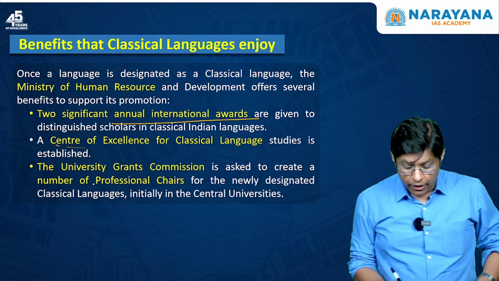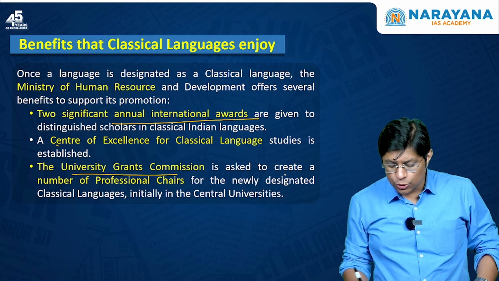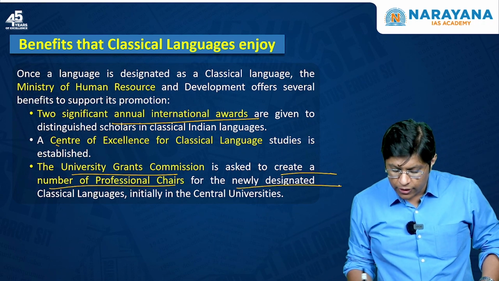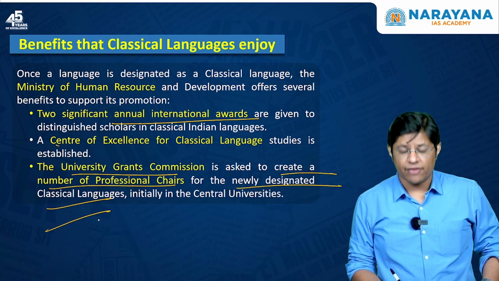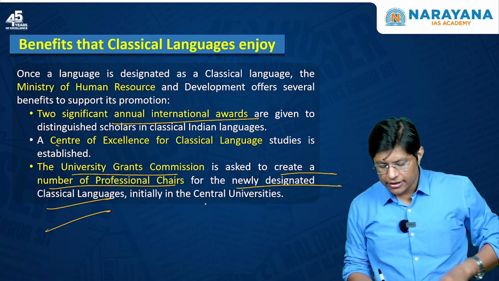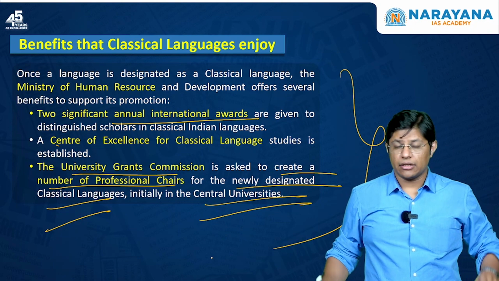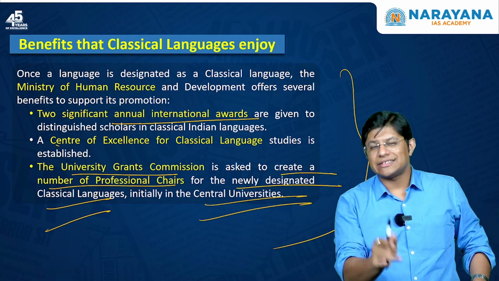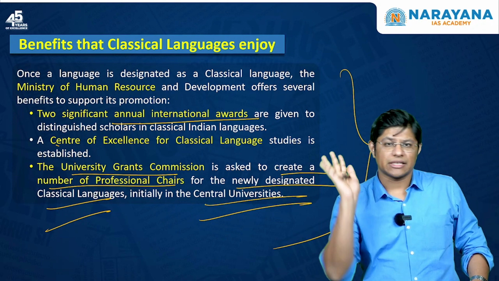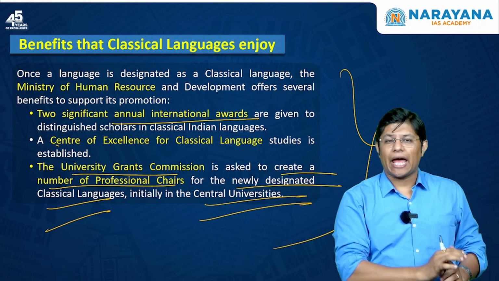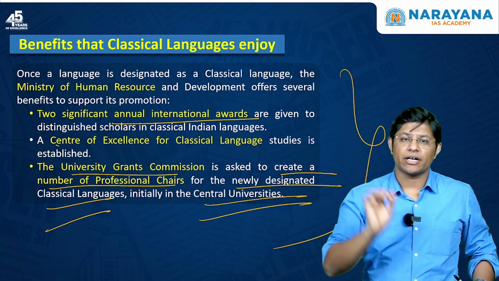Third, the UGC is asked to create a number of professional chairs for the newly designated classical languages, starting with the central unit. These are some of the benefits that the language would enjoy once it gets classical status. I hope you understood the criteria for classical languages and the 6 classical languages of our country.